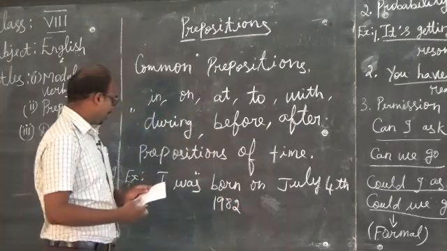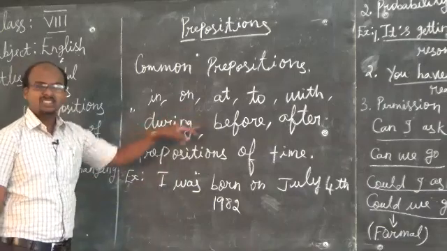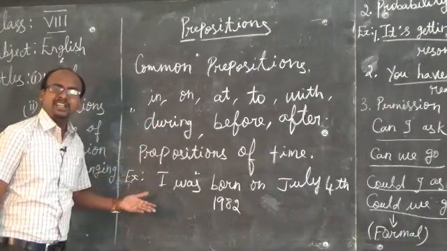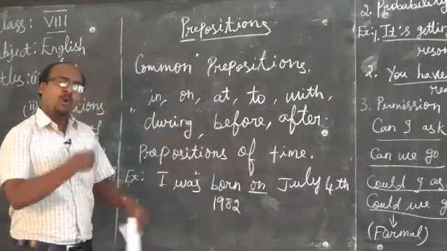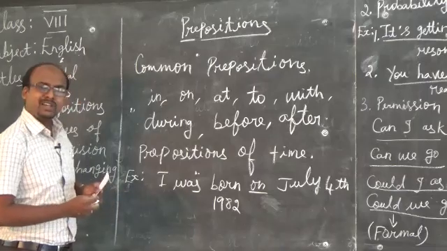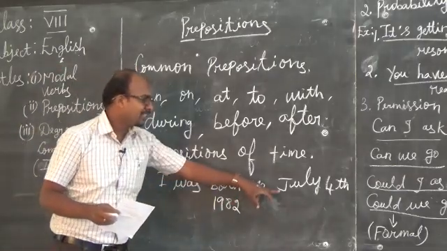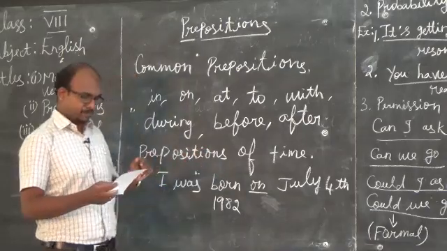My dear children, can you find out what the preposition is here? Yeah, on. On is what kind of preposition? Preposition of time. Why? Because this sentence talks about the time, at what time he was born. So this is the preposition of time.